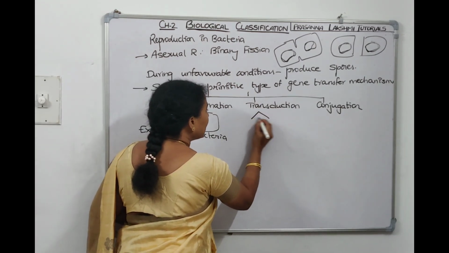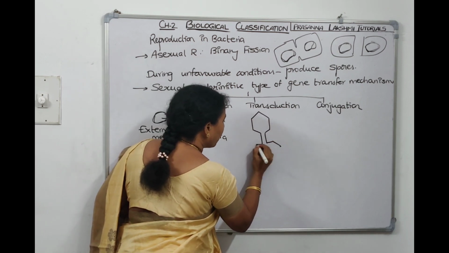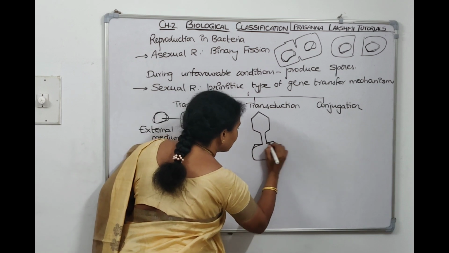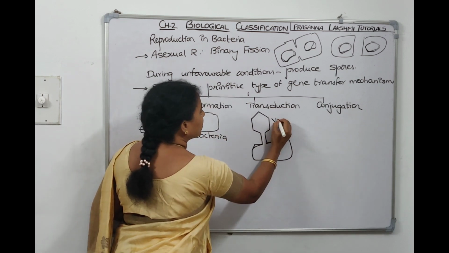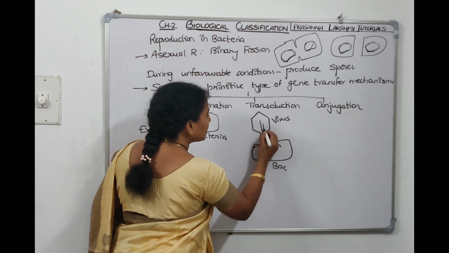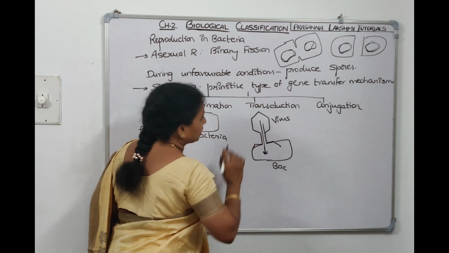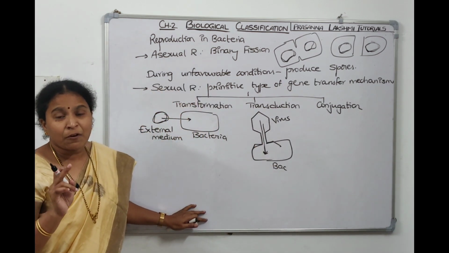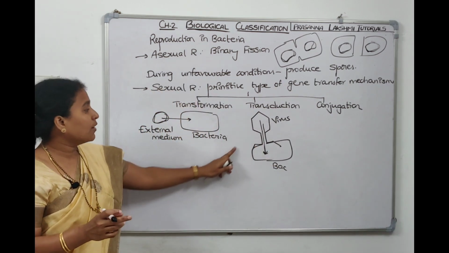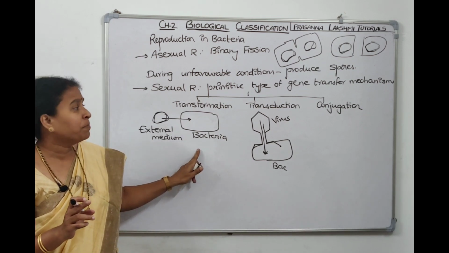If the DNA is coming through a virus, the virus has infected a bacterial cell and is sending its genetic material inside. That's called transduction. Transfer of genes through a virus is called transduction. Transfer of genes from outside is called transformation.